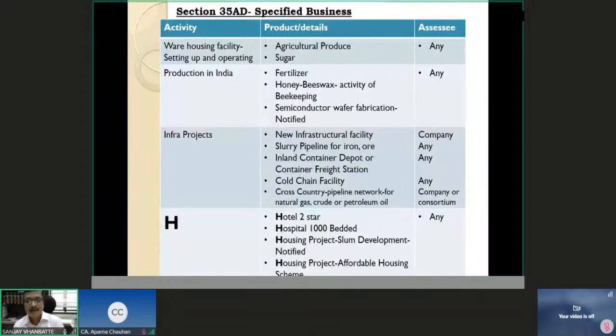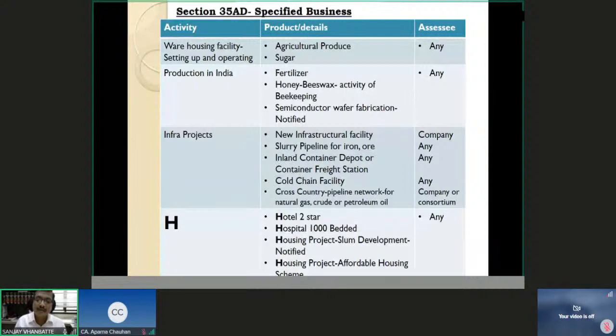On the fourth basket, I have named it H because all these things start with H. Just to make it easy for you to remember, I said H. There's no other meaning for H, because all this: hotel has to be 2-star anywhere in India. Sorry, there's a mistake here. Hospital has to be 100 bedded and not 1000 bedded. I will correct it later on.